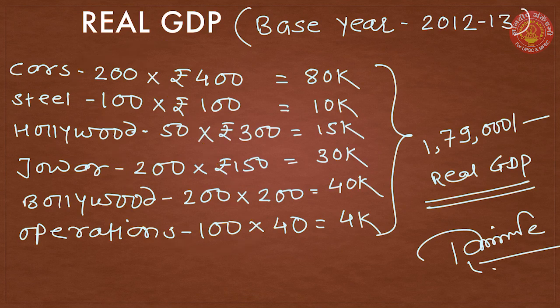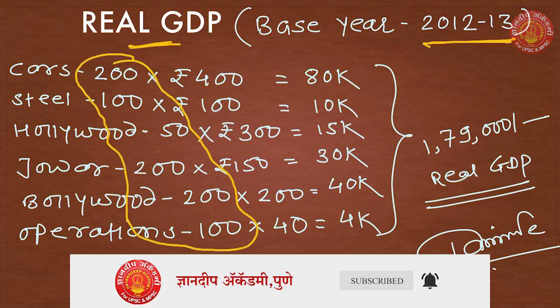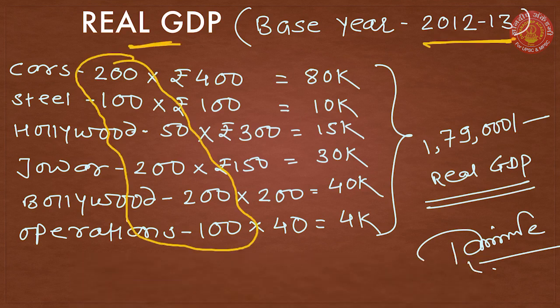Now in 2020 these are the goods and services produced, but if you look at the base year, let us say we have considered 2012-13 as the base year, you will see over here that in 2012-13 cars were cheaper. In 2020 a car costed 1000 rupees, in 2012-13 it costed 400 rupees. Steel costed 100 rupees. Hollywood movies earned 300 rupees. Jowar costed 150 only. So the prices were stable and they were lower. So when we count this entire thing, we get the GDP of 1,79,000 rupees.